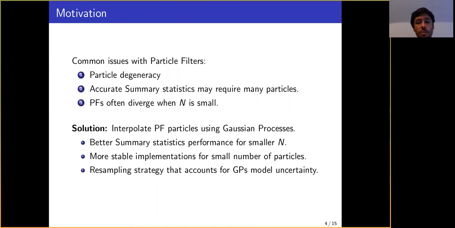To address this, we propose to interpolate the particles in our particle filter using a Gaussian process. This led us to better summary statistic performance, even for smaller N, and more stable implementations for a small number of particles. We also provide a new resampling strategy that accounts for the Gaussian process uncertainty.